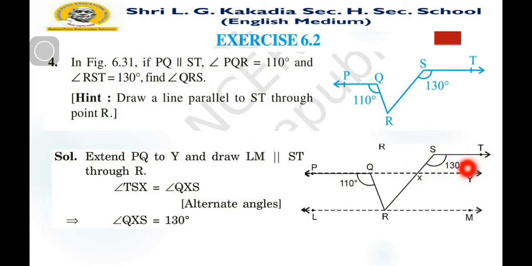What will be TSX? Here we can see that XY is parallel to ST. So here angle TSX is equal to angle QRS, alternate angles.